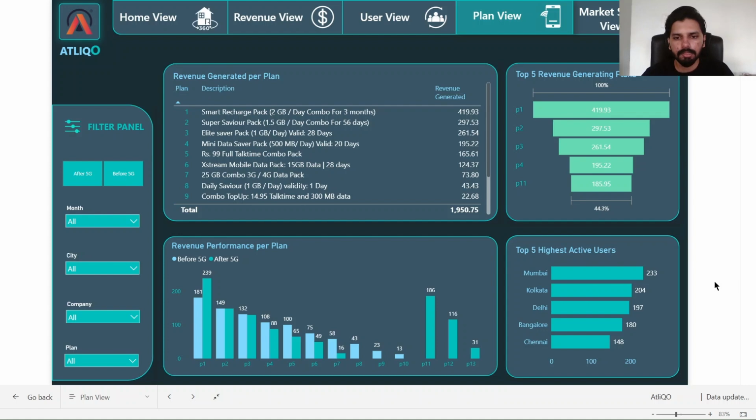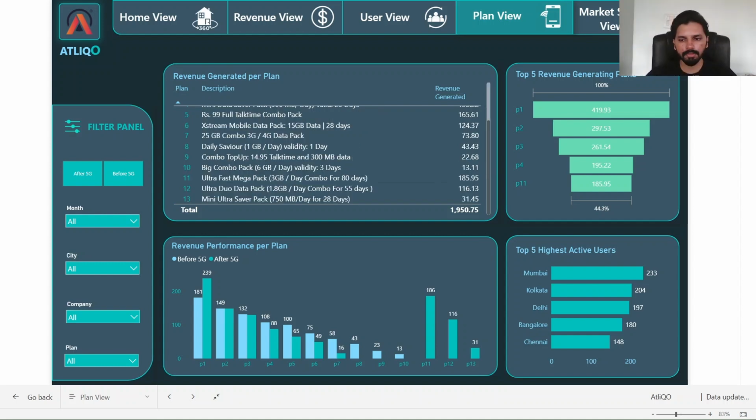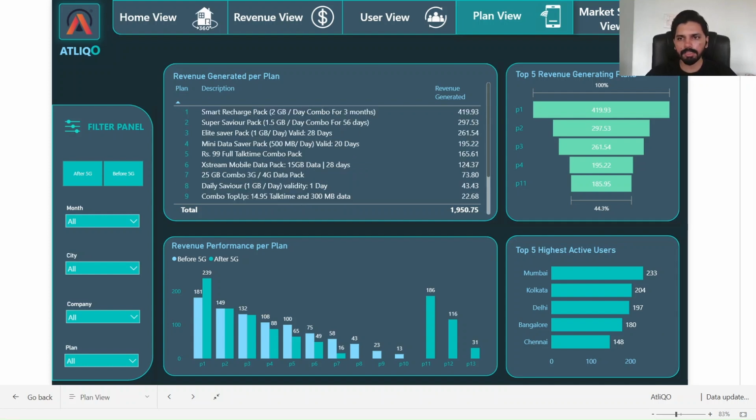Now, based on this visual, we can see that the highest active users are coming from Mumbai, Kolkata, Delhi, Bangalore, and Chennai. So here we have a good customer base. We have higher active users in these 5 cities, so we should focus on these cities and implement certain strategies and plans accordingly. So this was all about the plan view. Let's go to the market share view.